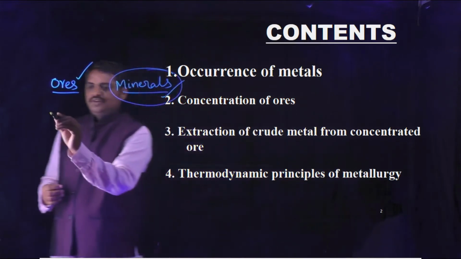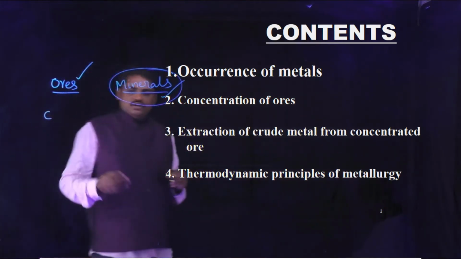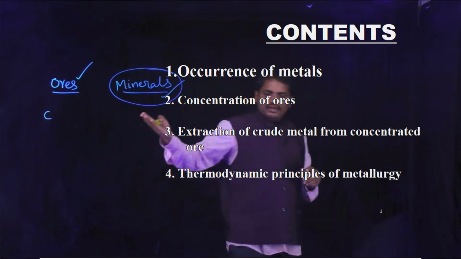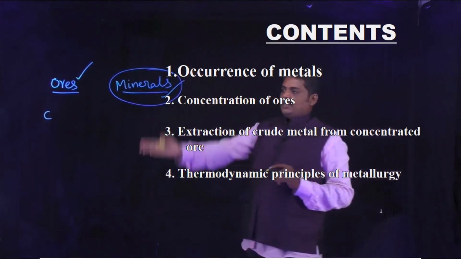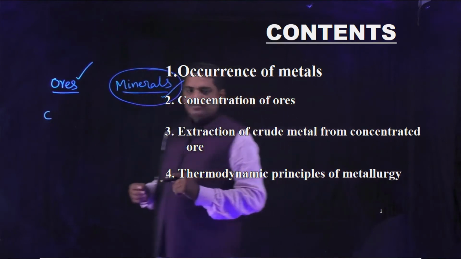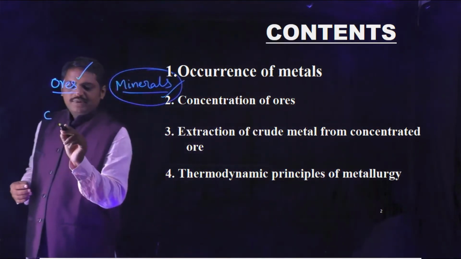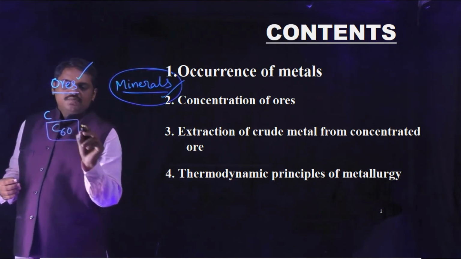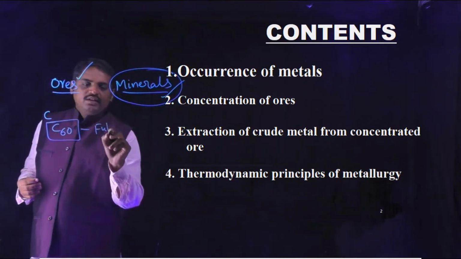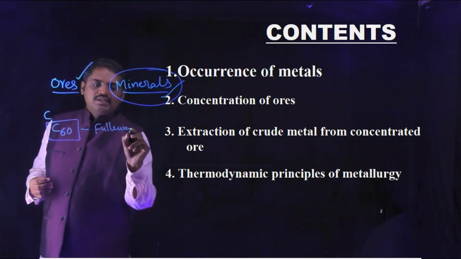For example, carbon. Carbon allotropes are graphite, diamond, fullerene. For example, fullerene, chemical formula C60.